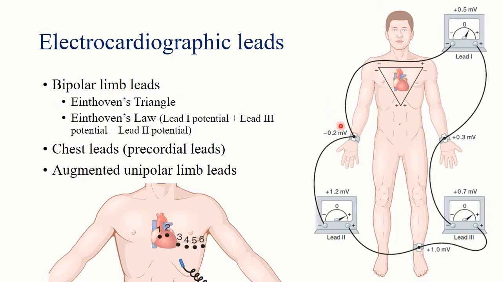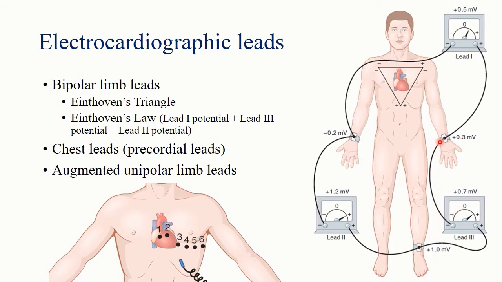Now bipolar limb leads are attached to three limbs, two arms and one foot, that is the left foot. Now there are three leads. Lead 1, in which the negative electrode is attached to the right arm, positive to the left arm. In lead 2, negative to the right arm, positive to the left foot.